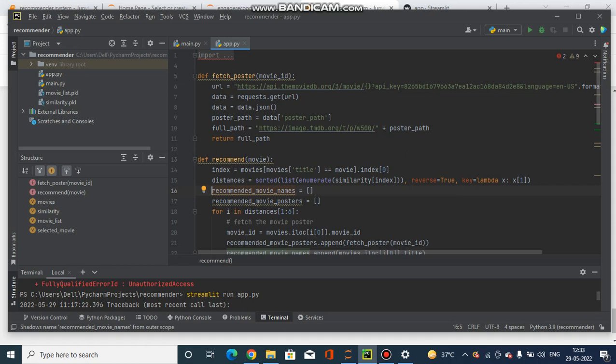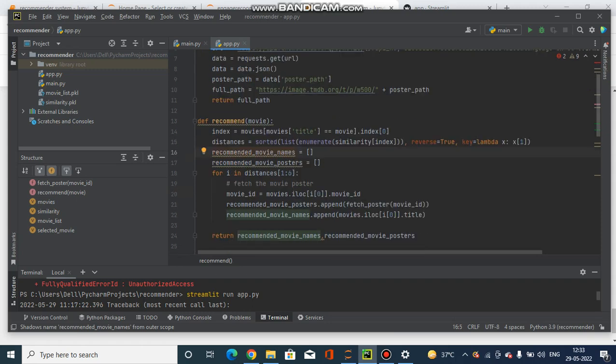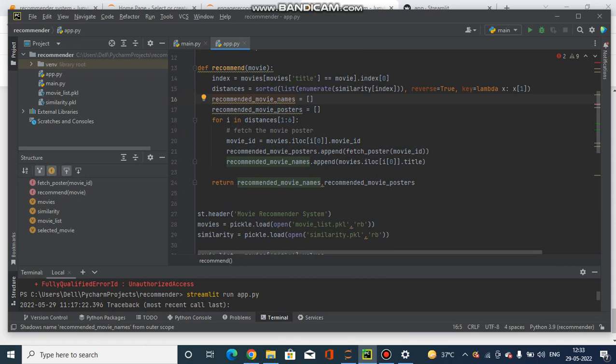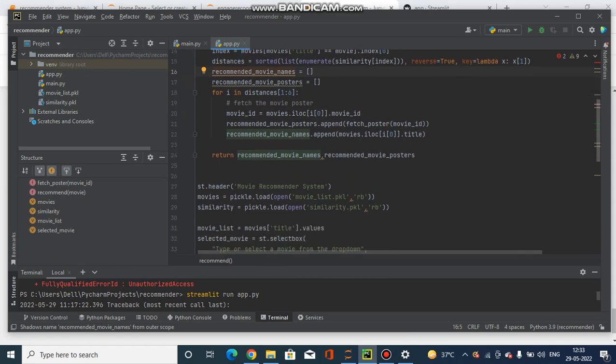Now fetch poster is fetching the posters of the movie from the TMDB API key, and this recommend movie is fetching the movie names and its posters.